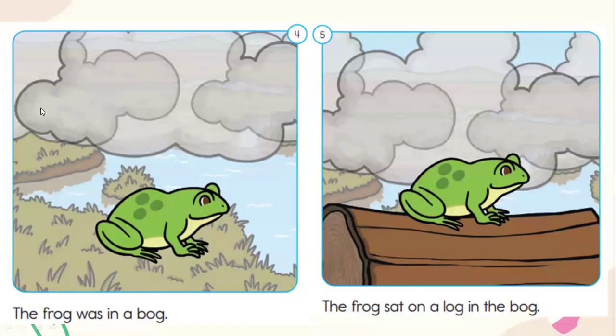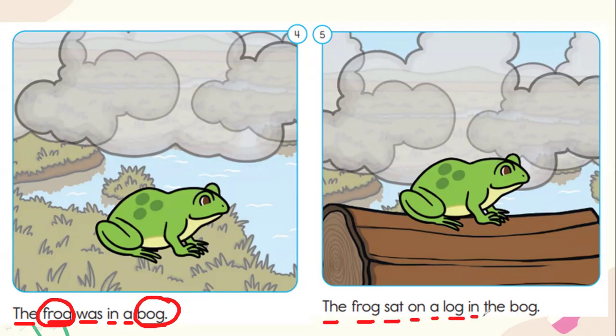So what else do we have here? The frog was in a bog. So our words, frog, the animal that you see here is the frog, and then it stays in a bog. It's like in a swamp. Sometimes it's muddy in the bog. Next one, the frog sat on a log in the bog. So let's circle our OG words. This is frog. We have the log. And the last one, it's the bog.